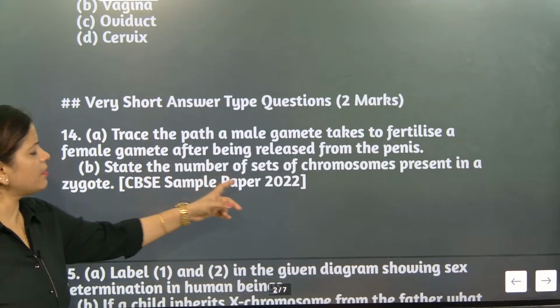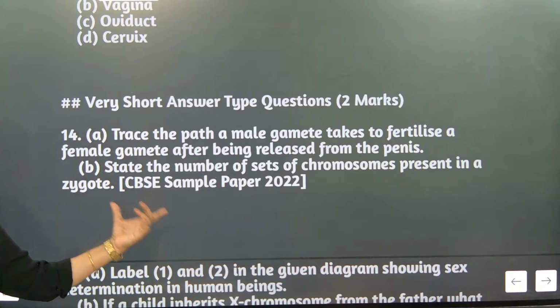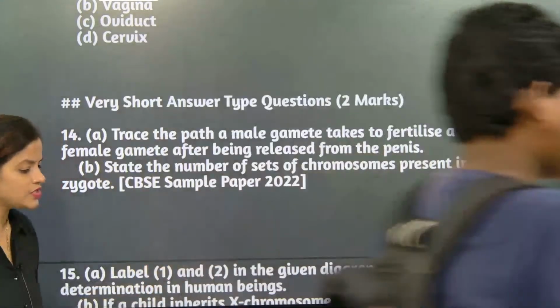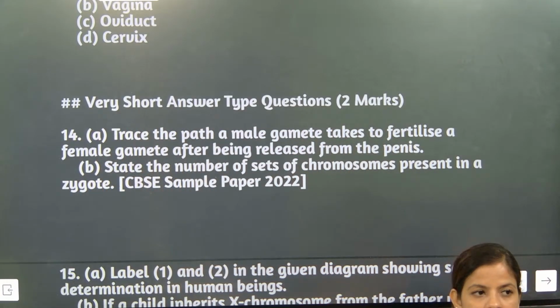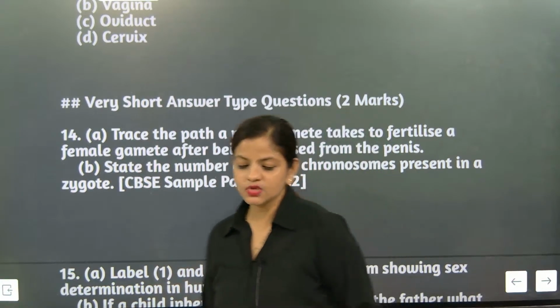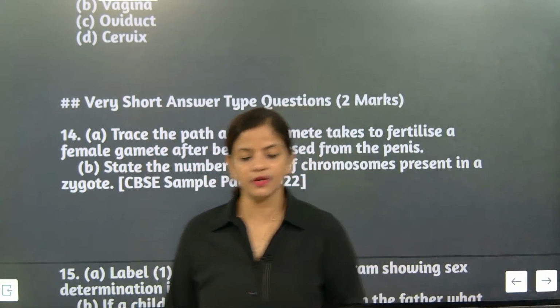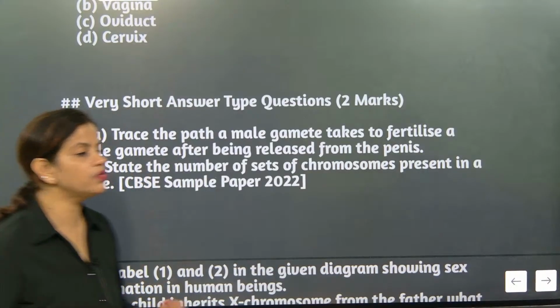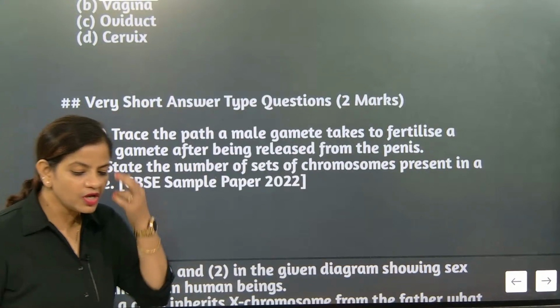Now, state the number of sets of chromosomes present in the zygote. CBSE sample paper 2022. CBSE has released a sample paper, and in that sample paper this question was there. So, can you tell me what is the answer? 22 or 23? How many are there? The correct answer is 23 pairs. Understood? Of those, 22 will be other characteristics and the 23rd will be the sex chromosomes. That means it is going to tell about the sex of the child, whether the child will be a male or a female.